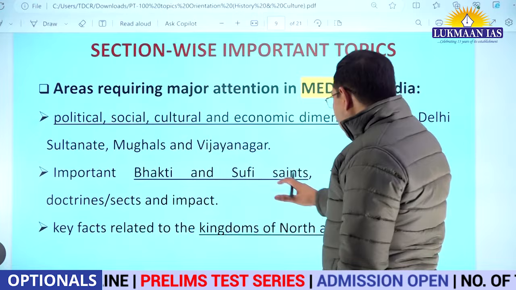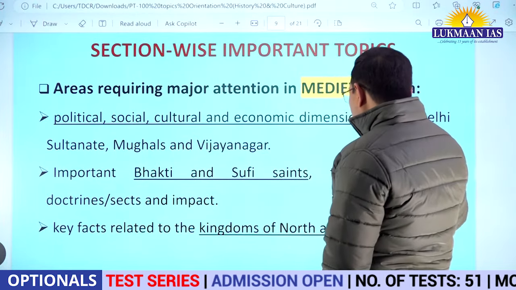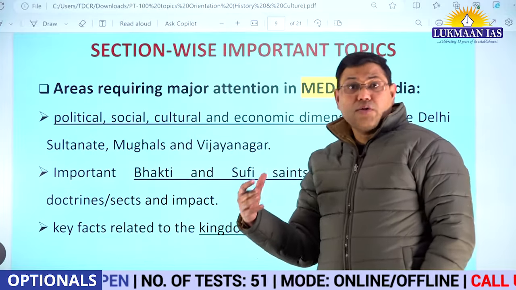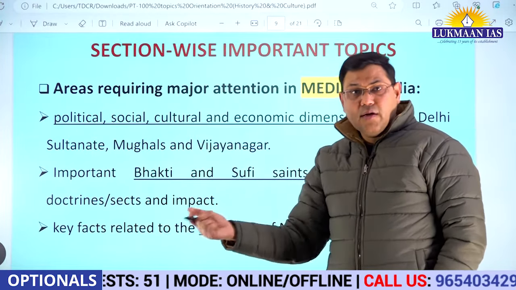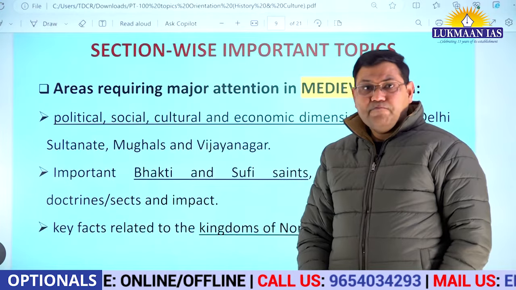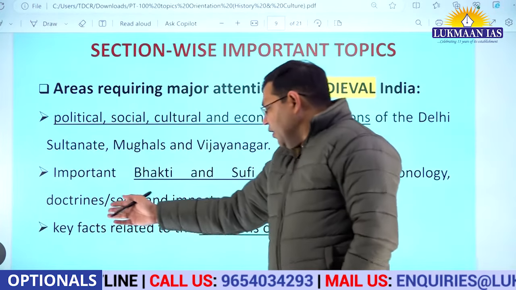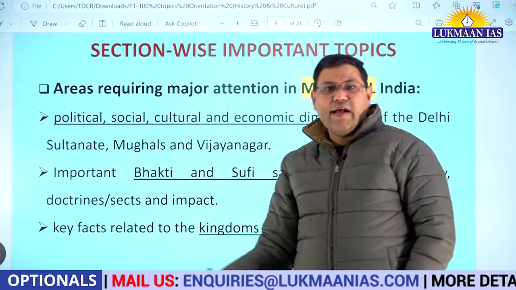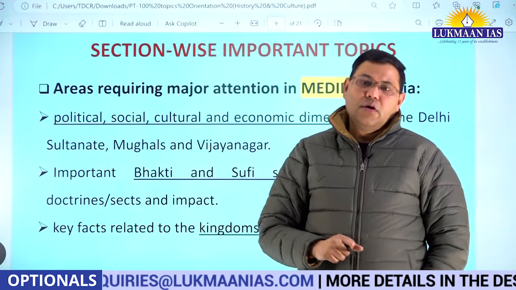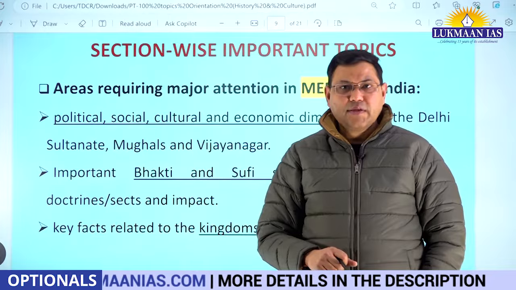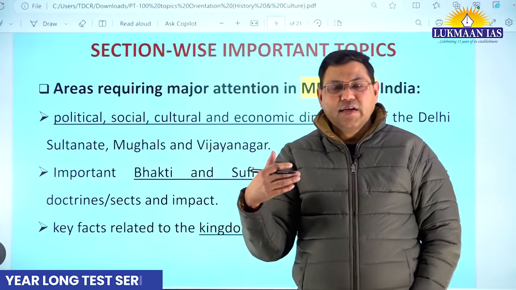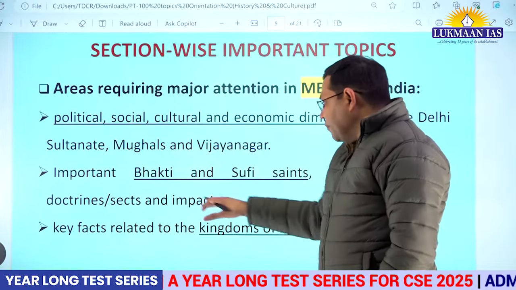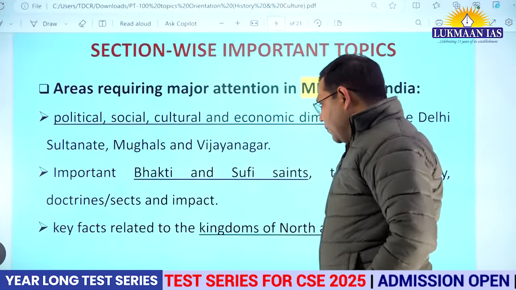When it comes to the Bhakti and Sufi movements, you should know about the important saints related to these movements, their chronology. Sometimes chronological questions are asked. Who came first, who came later? Then the different silsilas or doctrines related to them. For example, Bhakti has Nirguna as well as Saguna aspects. The Sufi tradition has many silsilas. Some of them became very popular in India. So their impact should be known to you.